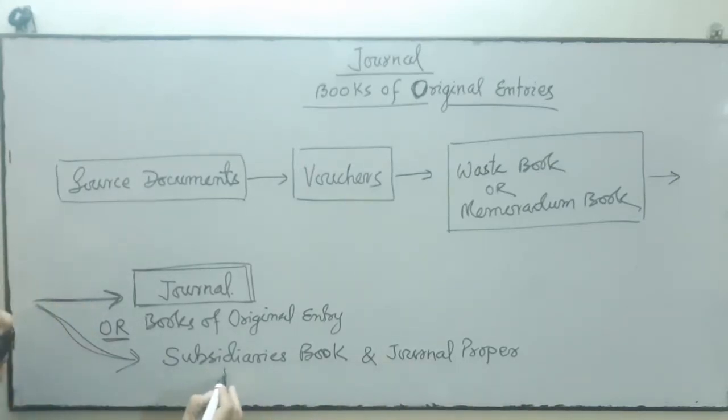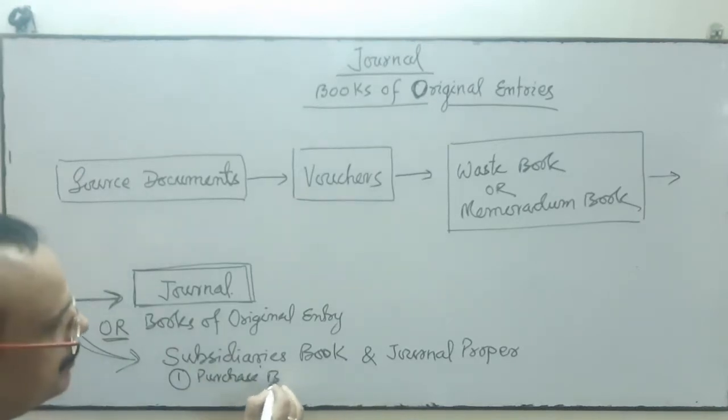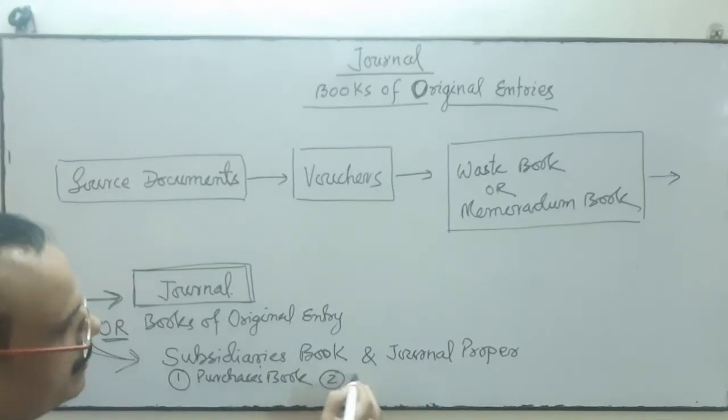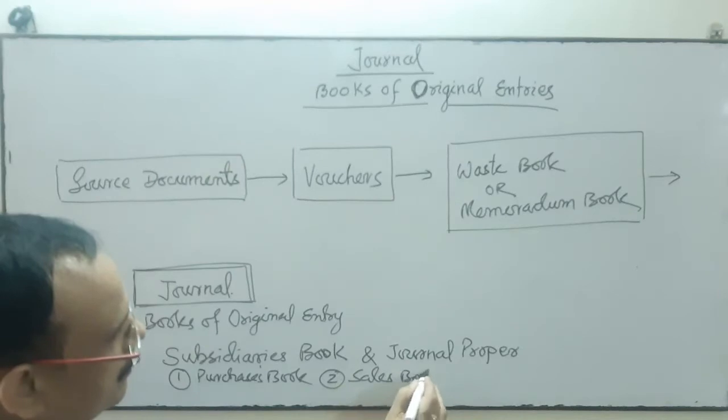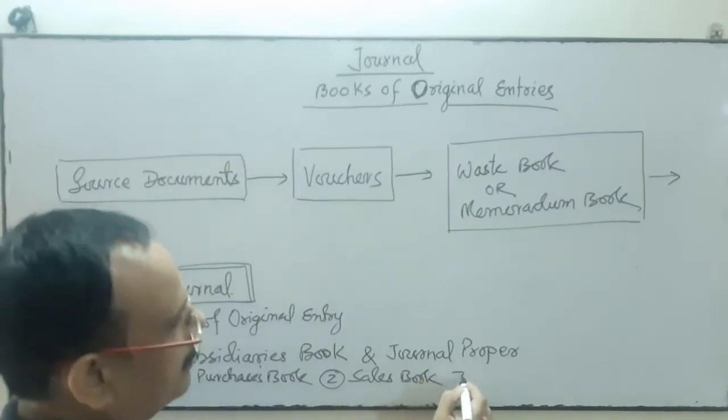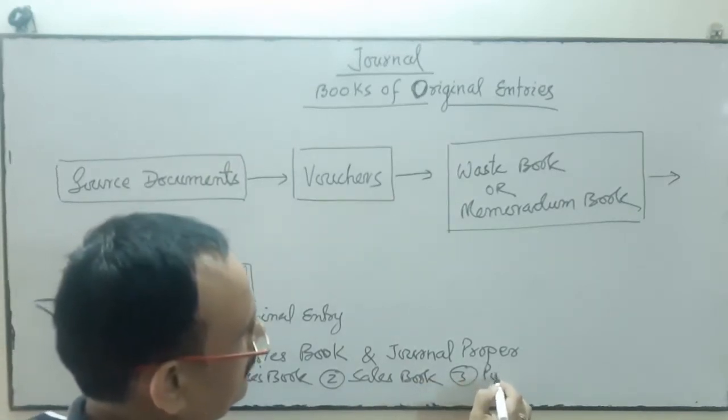Under these books, we maintain various types of accounts. For instance, number one, purchase book. Second one, sales book. Number three, purchase return.